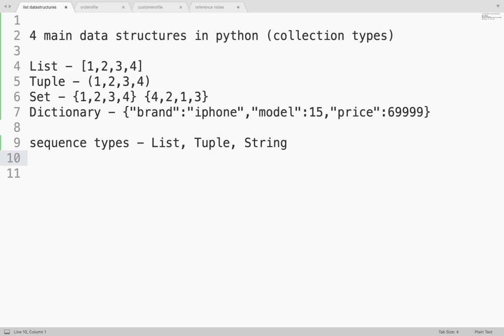Now, another way to think about this is whether my data type or data structure is mutable or immutable?